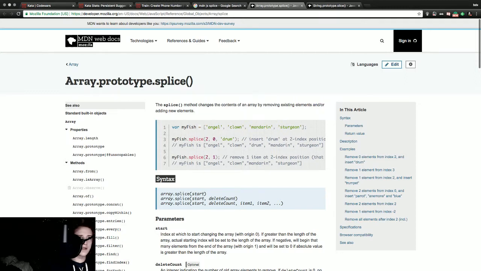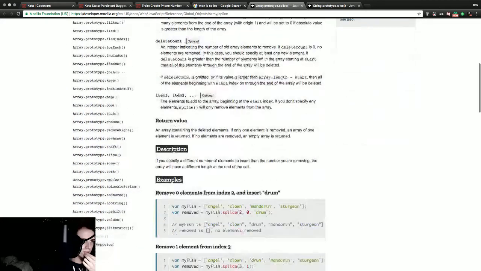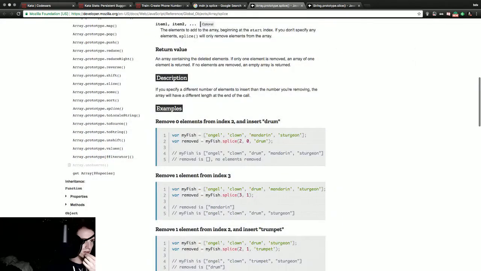So splice, the splice method changes the contents of an array by removing existing elements or adding new ones. Okay. So it's changing the original. That's what's going down. Variable myFish, we have a new variable, myFish splice, and it removes that.